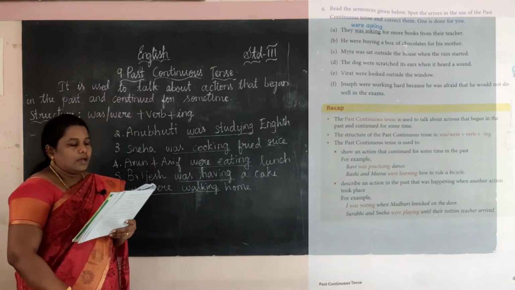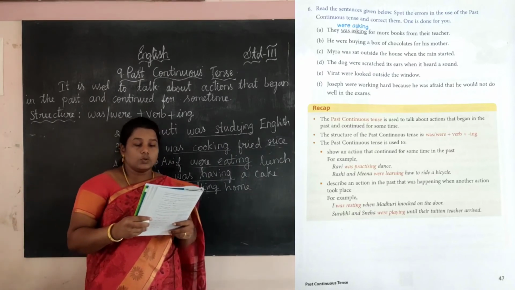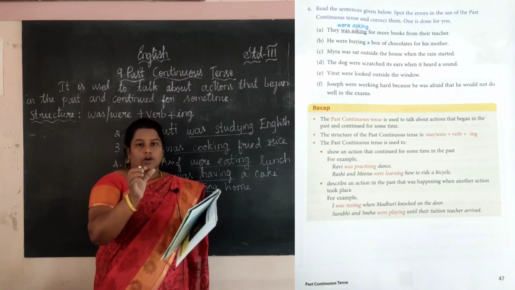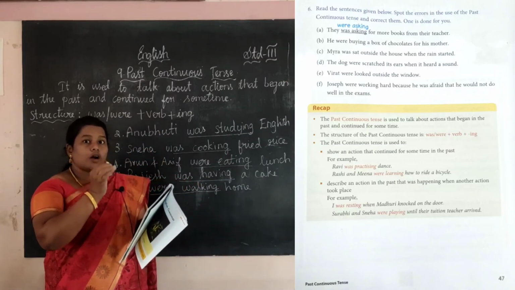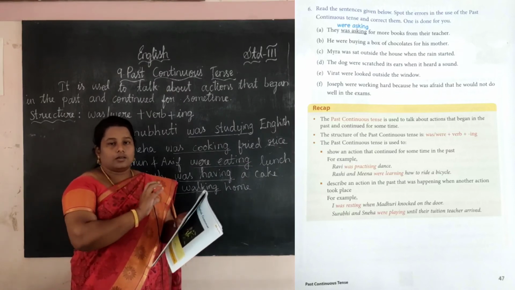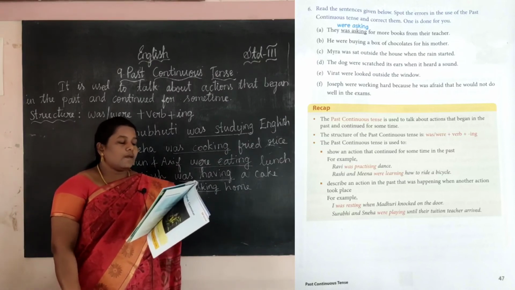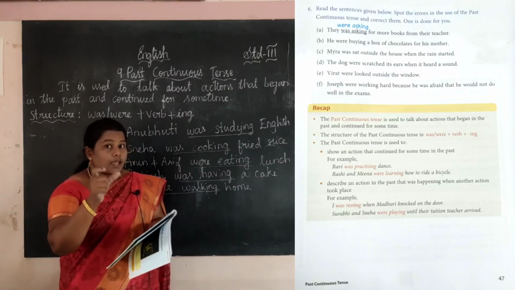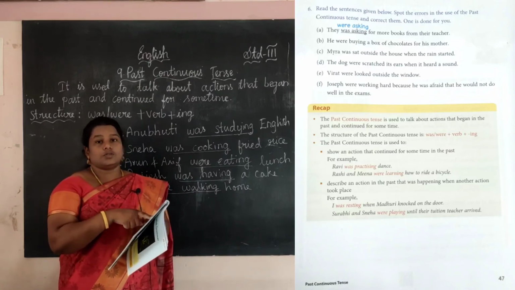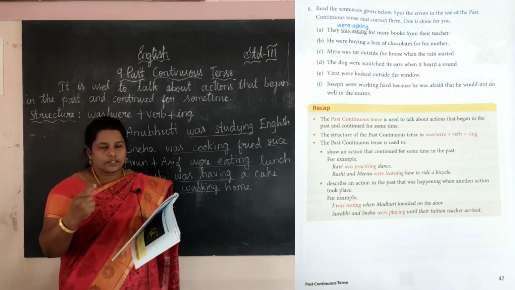Okay, next one. Read the sentences given below. Spot the errors in the use of the past continuous tense and correct them. See here, we want to see the singular or plural form used here, then we want to strike out and change it into past continuous tense. Okay, let me see the first one. They was asking. See, they means it is plural, but here was is used. Was means it is wrong. Yes, so were asking. First one already written.